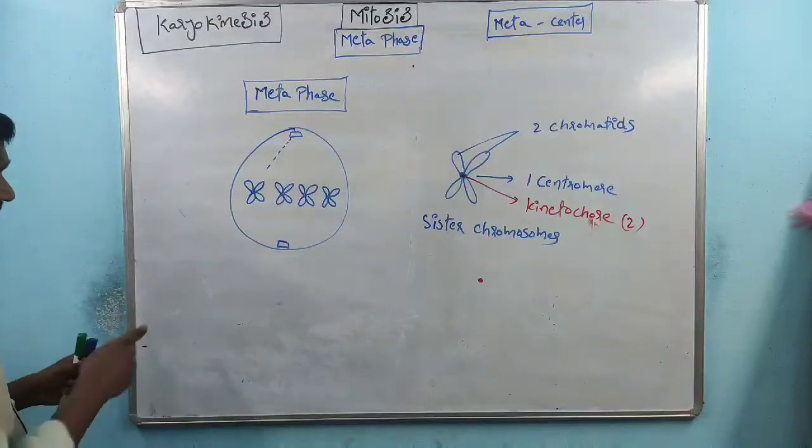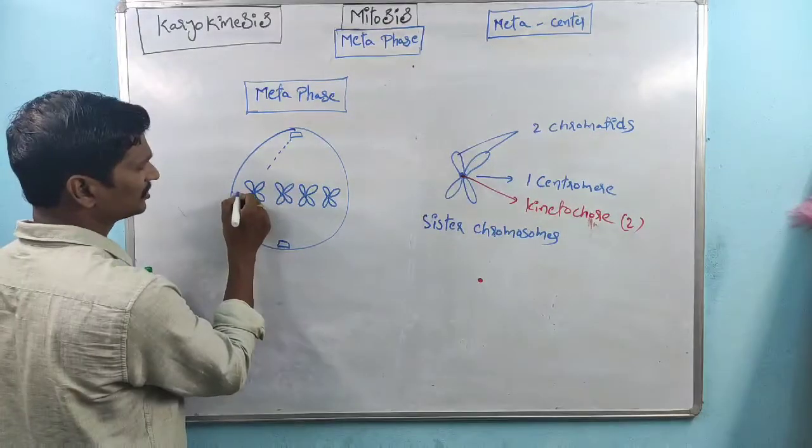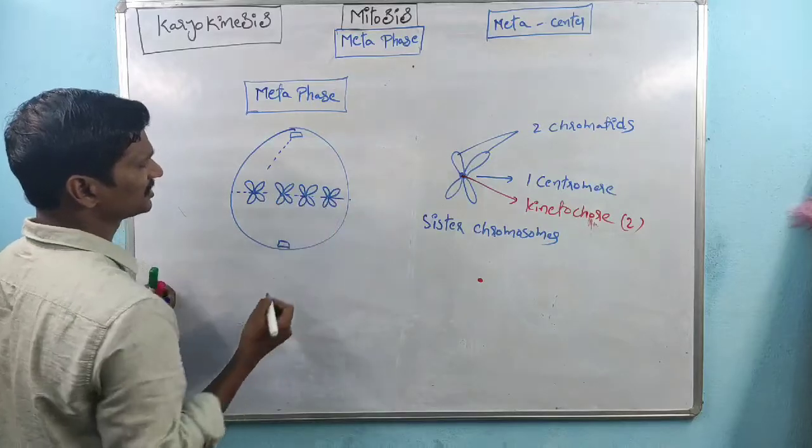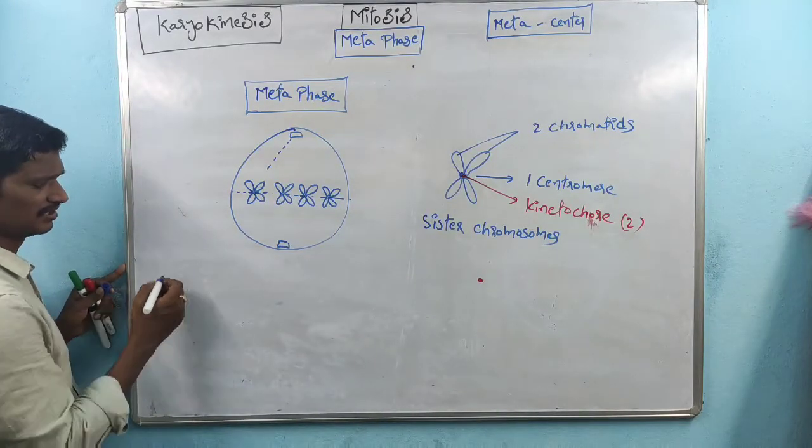So coming to metaphase, within metaphase, all chromosomes are aligned on the center of the cell. This is the center part of the cell. All chromosomes are aligned on the center of the cell, right?